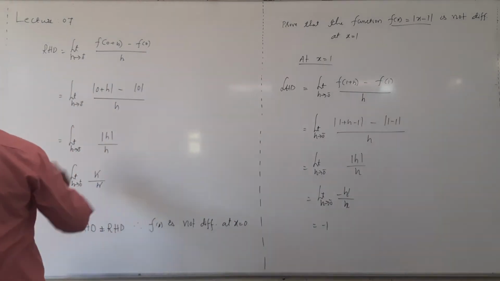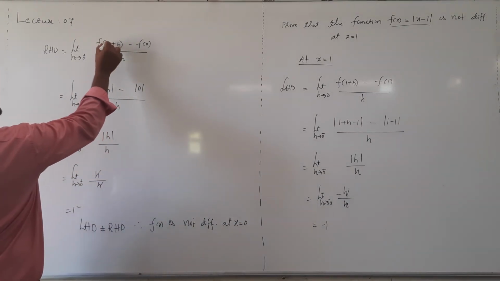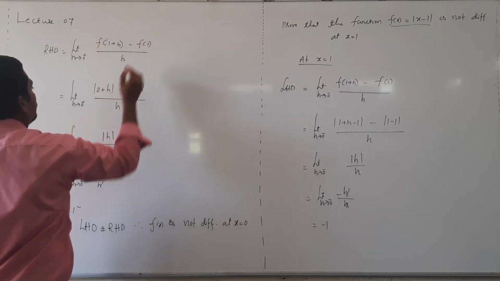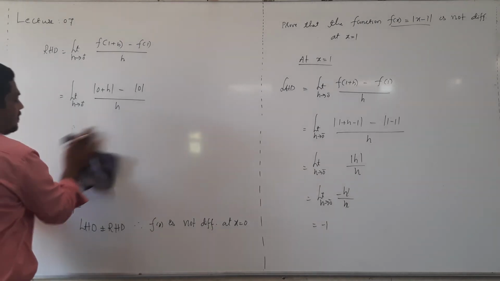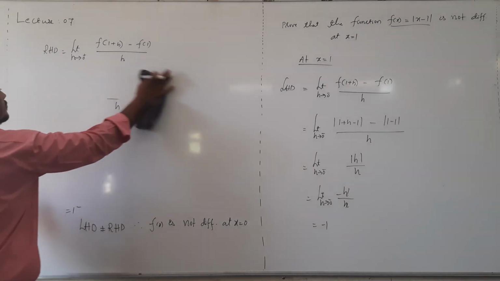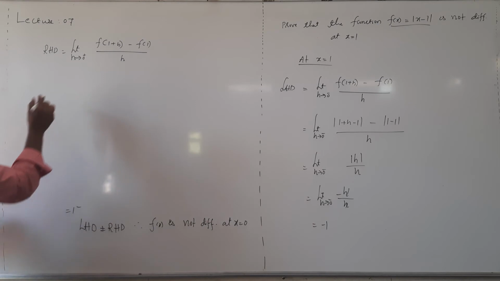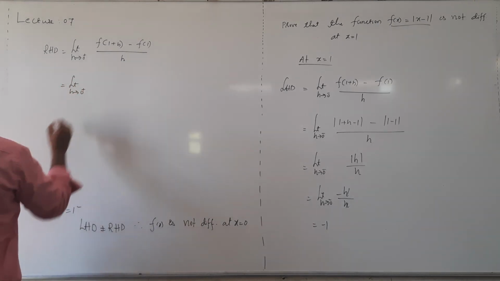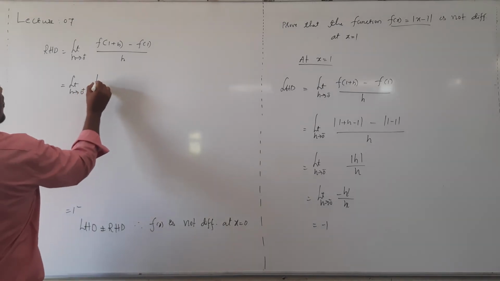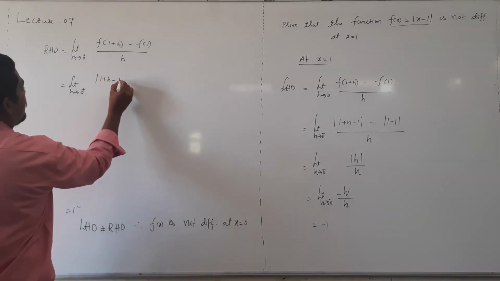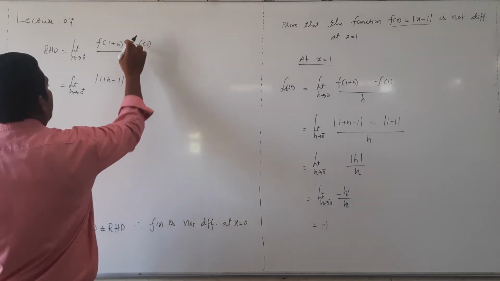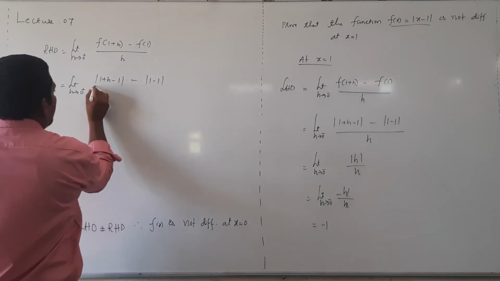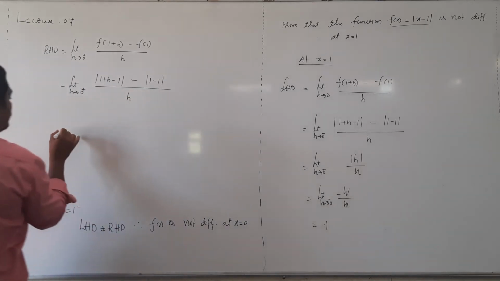And similarly, right hand derivative, instead of 0 at 1, so replace that 0 as 1. Then limit h tending to 0 plus modulus of 1 plus h minus 1, and the middle minus is there, minus modulus of 1 minus 1, whole thing divided by h.